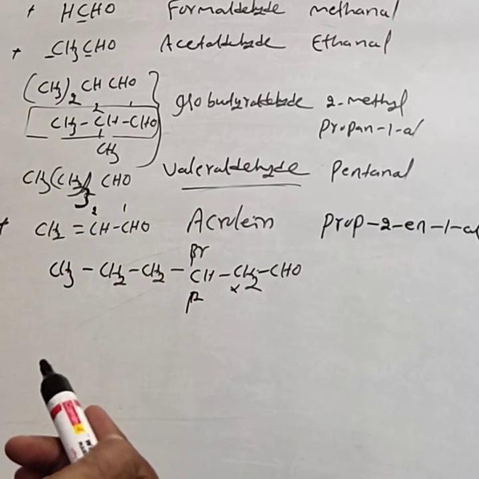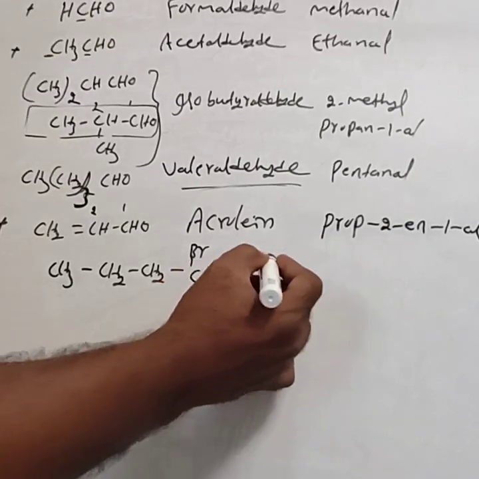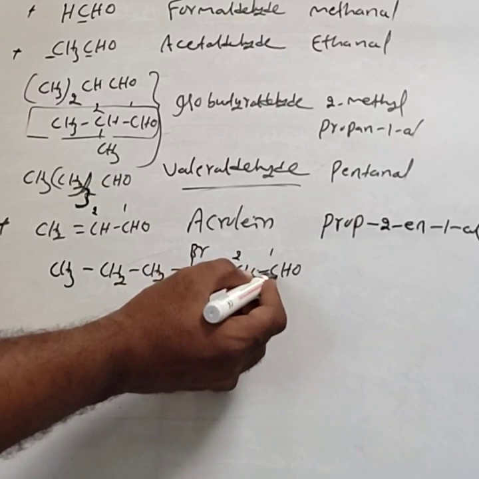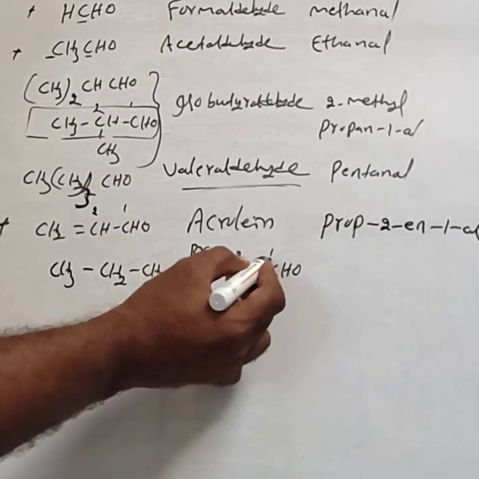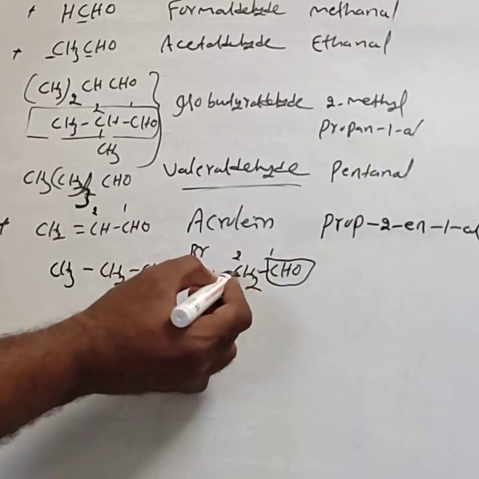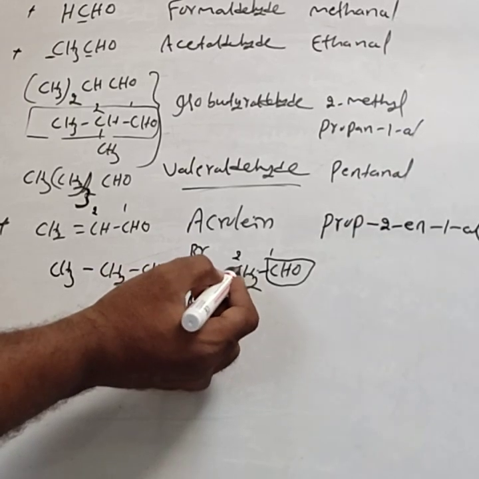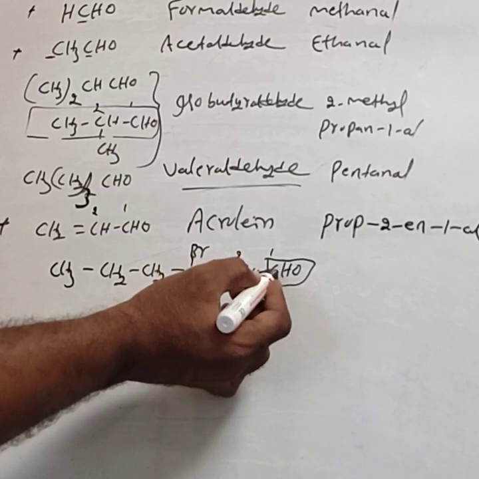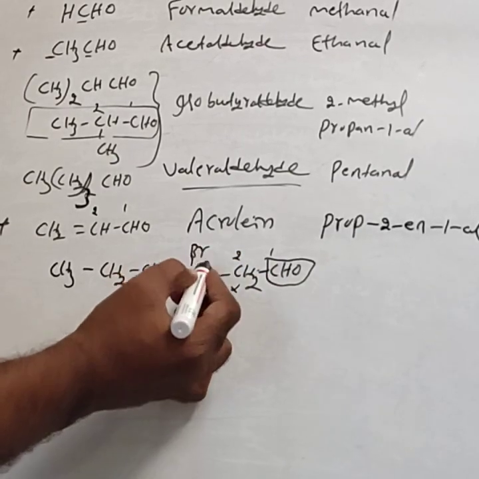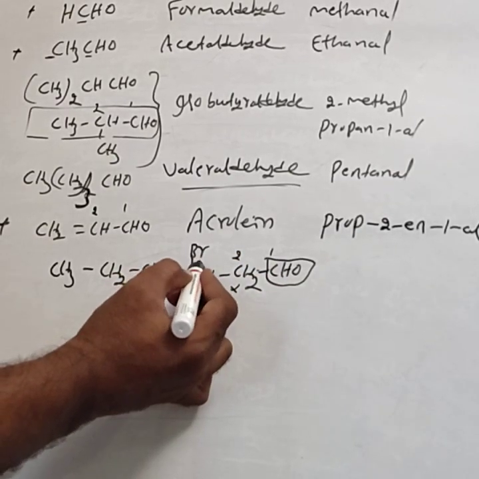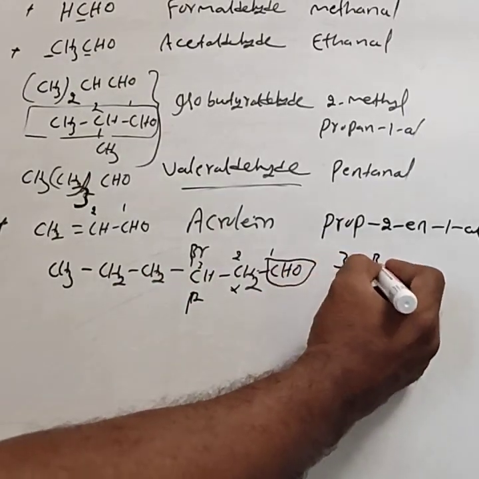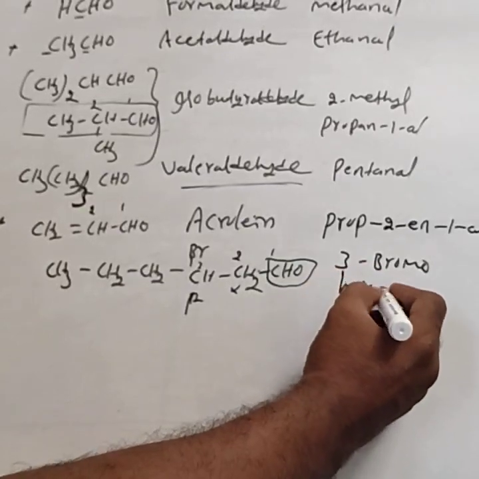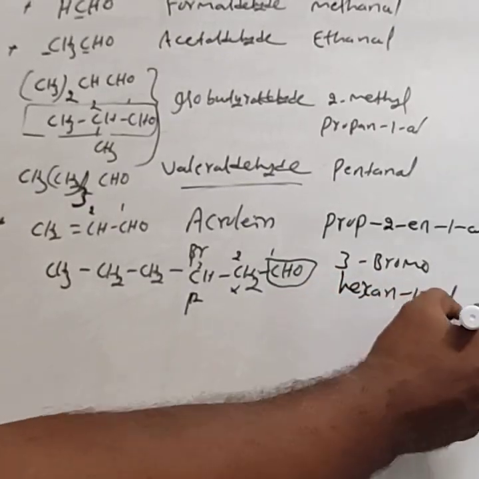Now consider the IUPAC name. For that, you have to give the numbers from this position, 1, 2. This is not the alpha. Always the CHO bonded carbon is the alpha. This is alpha. But in the IUPAC name, numbering is from the first carbon atom, the CHO carbon atom. Hence that CH-Br bonded carbon atom position is 3. Hence the IUPAC name is 3-bromohexan-1-al.